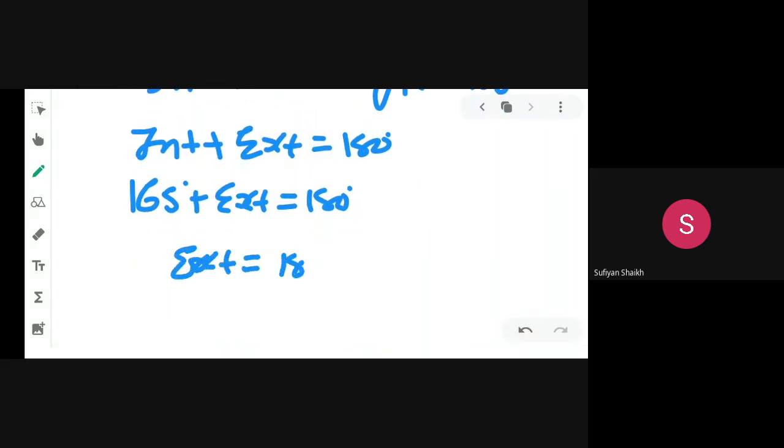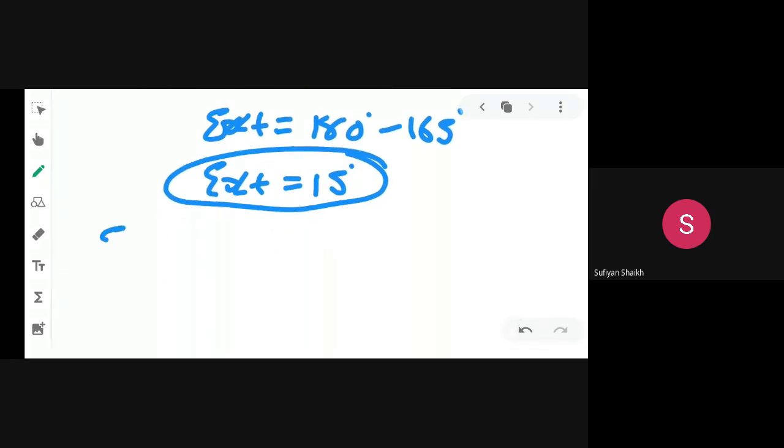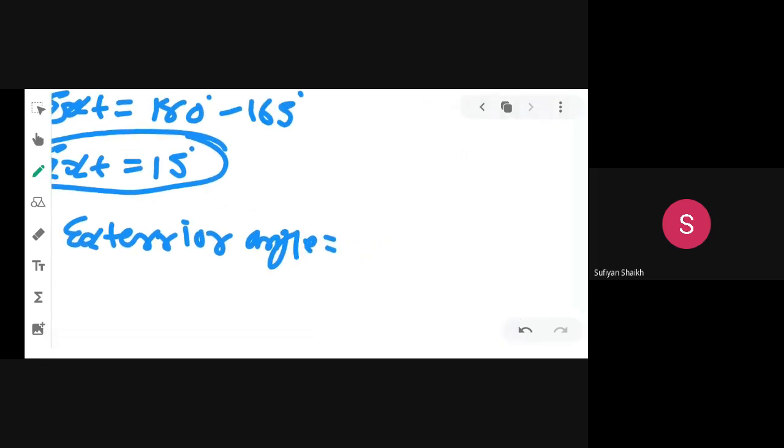Now you can see exterior angle is equal to 180 minus 165 degrees. So we get exterior angle is equal to 15 degrees, right? It is each exterior angle. Now we know that each exterior angle is equal to, what is the formula? Each exterior angle is equal to 360 degrees divided by n, where n is the number of sides.